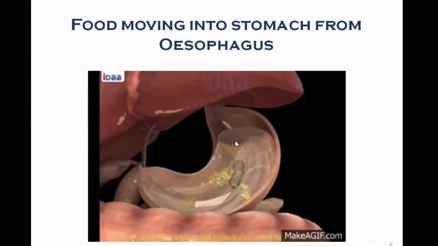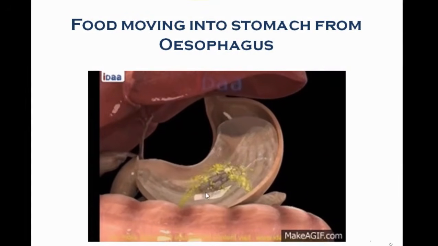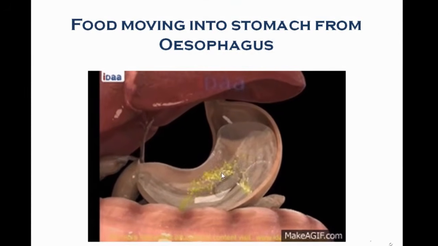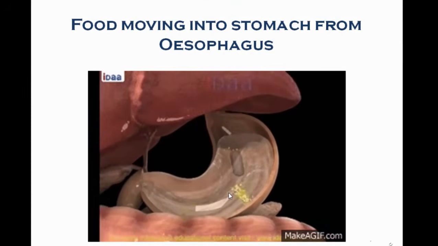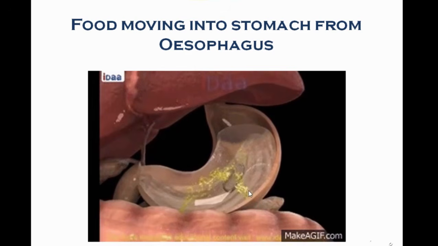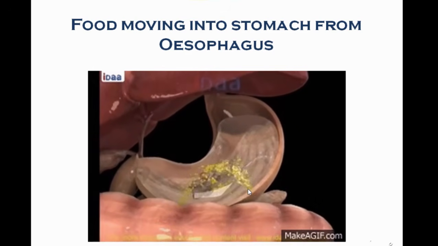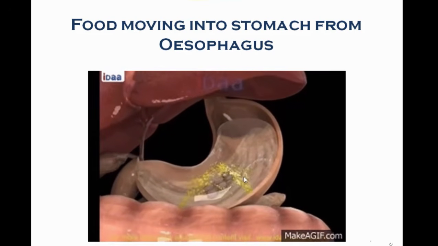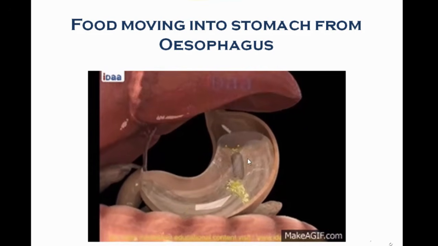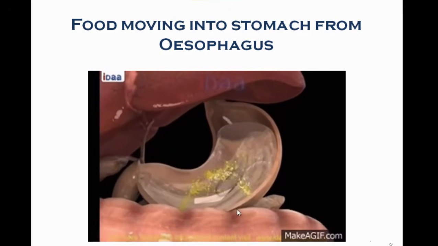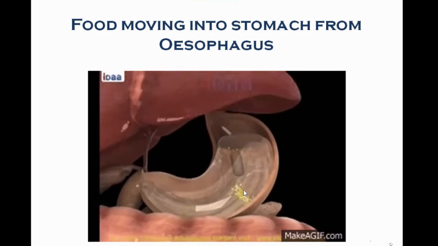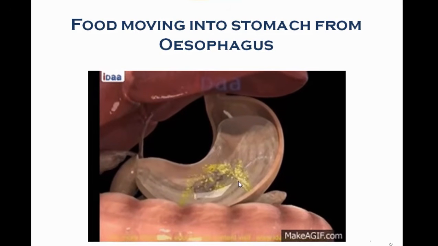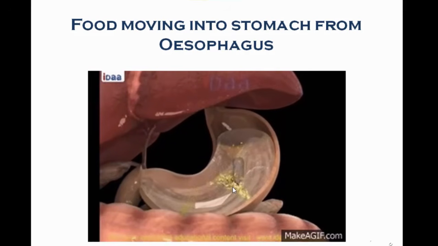Food is moving into the stomach. From the esophagus it has come to the stomach. There it is breaking down. You can clearly see this yellow color liquid, that is actually acid and various enzymes. I told you, pepsin, acid and mucus will be secreted. Here there will be gastric glands. This is the wall of a stomach. Gastric glands would be there. That gastric gland is secreting this liquid which contains HCl, pepsin and mucus.